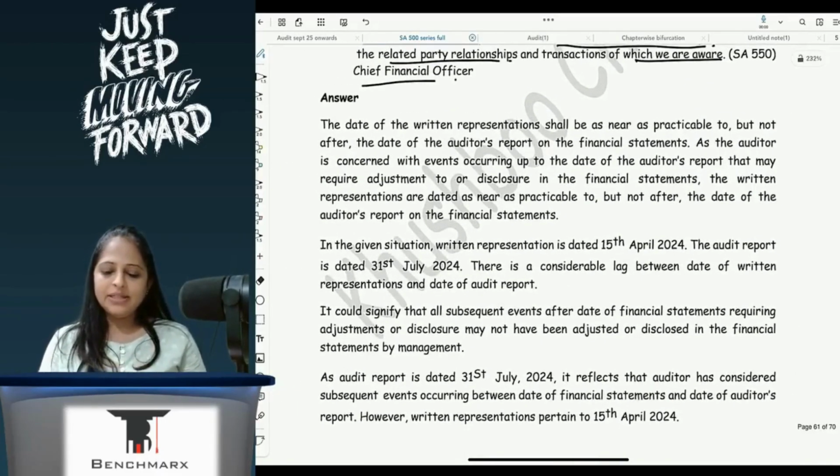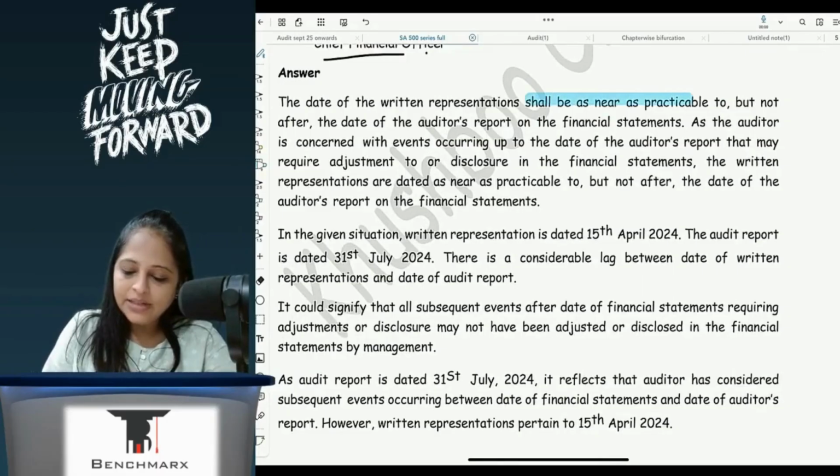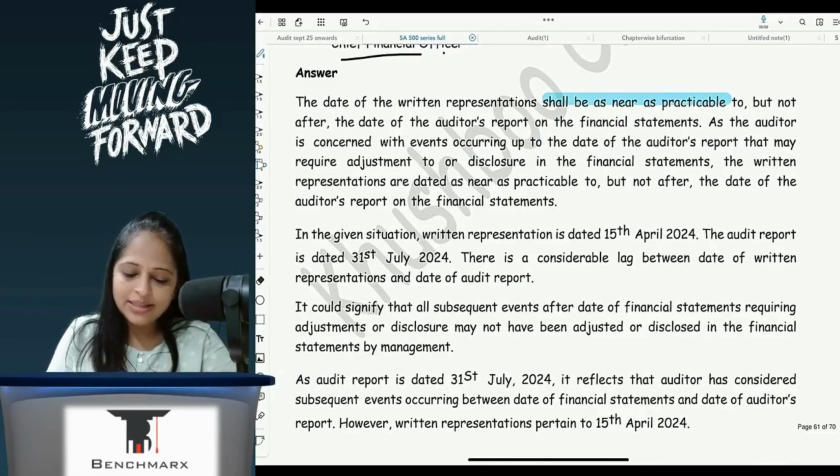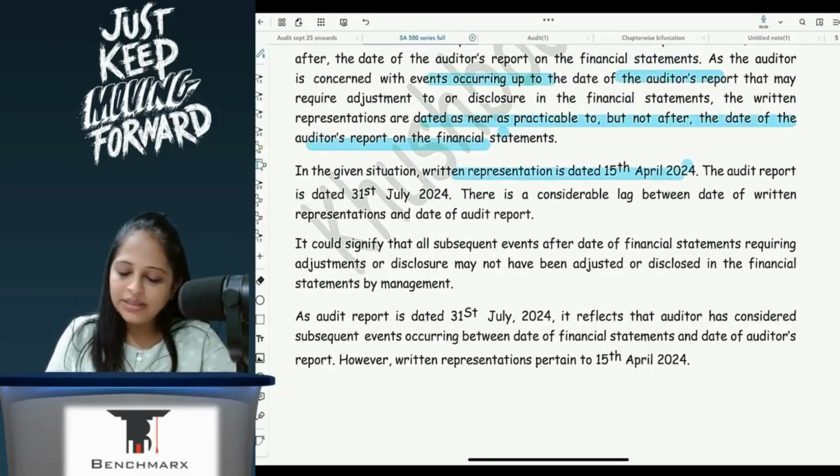Date of written representation shall be as near as practicable but not after the date of audit report, as the auditor is concerned with events occurring up to the date of audit report that may require disclosure in FS. The written representations are dated as near as practicable but not after the date. In the given situation, written representation is 15th April, audit report is 31st July.